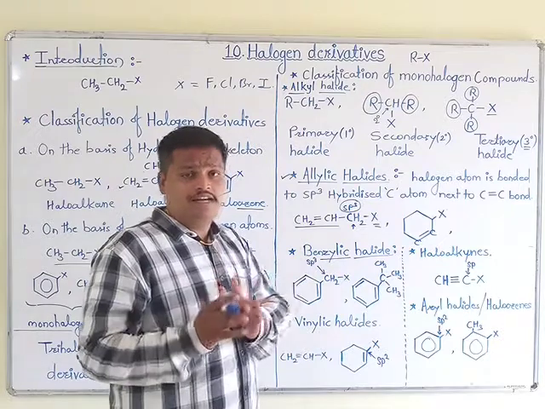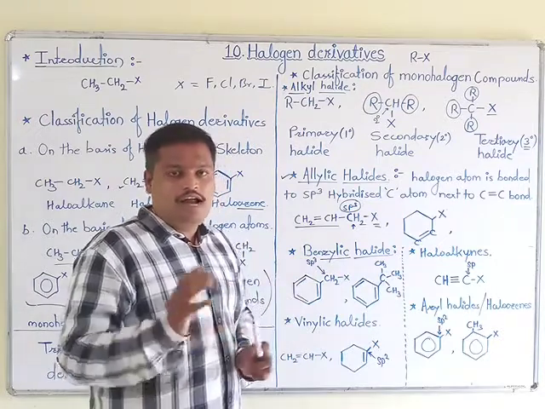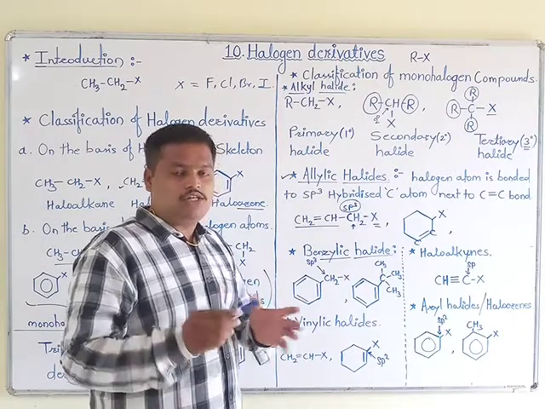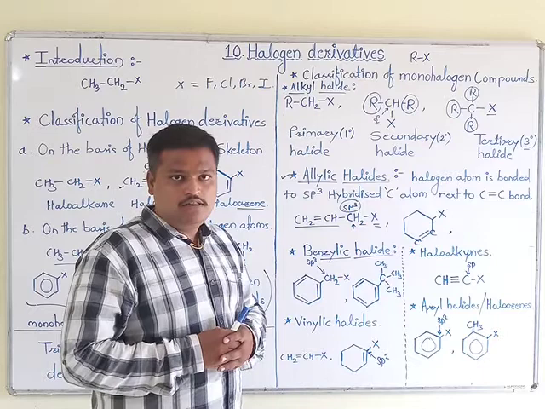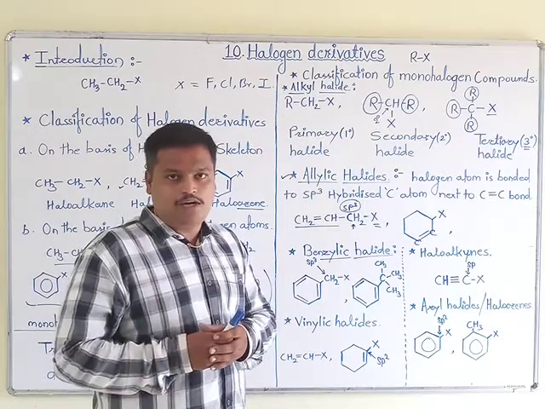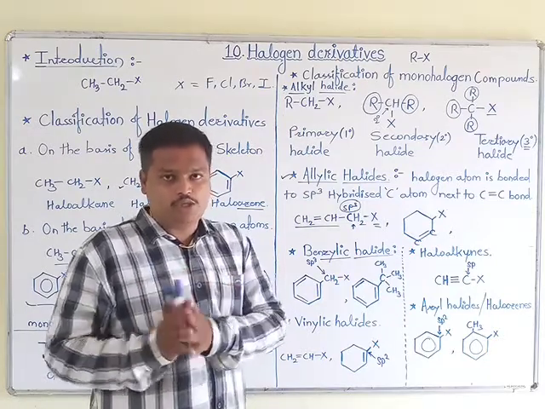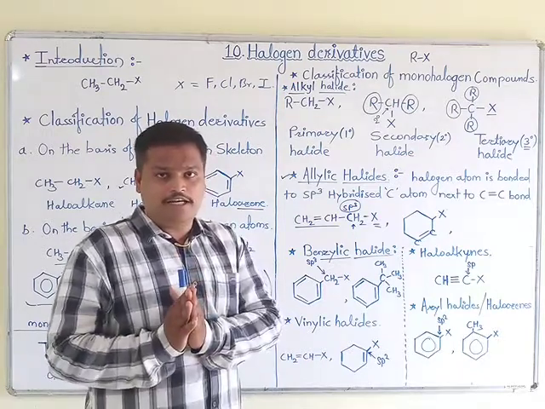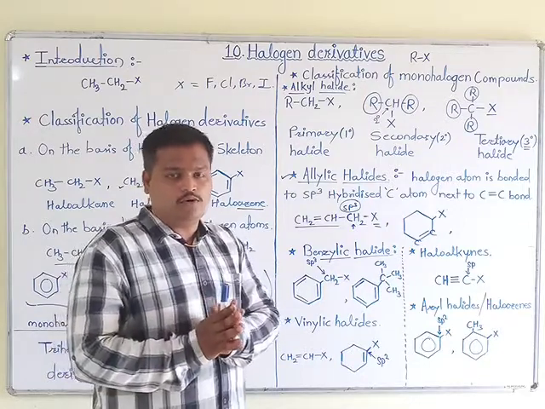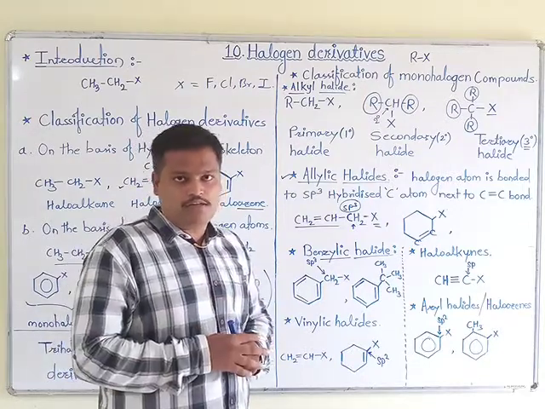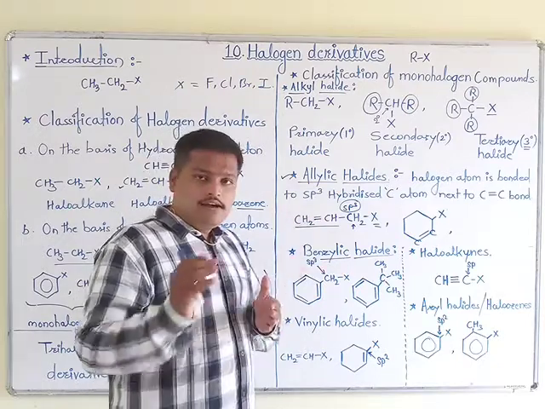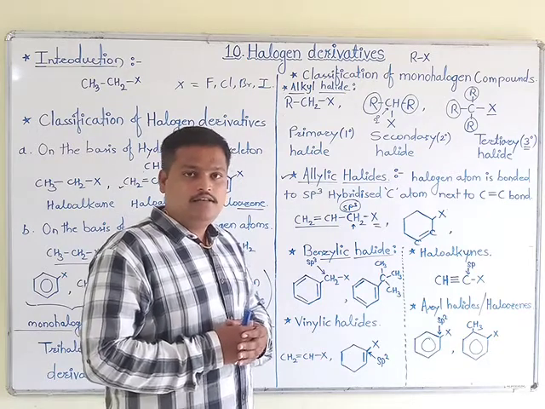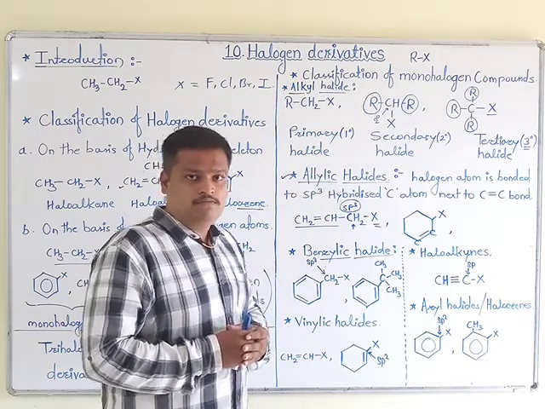When they contain carbon single bond carbon only, at that time such compounds are known as saturated compounds or saturated hydrocarbons. These are the two categories of hydrocarbon, unsaturated and saturated. When a carbon double bond is present in a hydrocarbon containing compound, such compounds are known as unsaturated hydrocarbons, and when a carbon single bond is present, such compounds are known as saturated hydrocarbons.